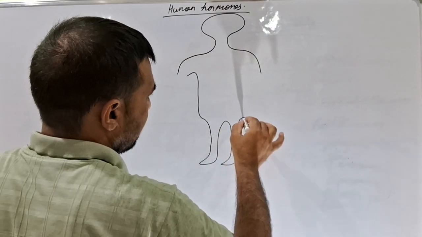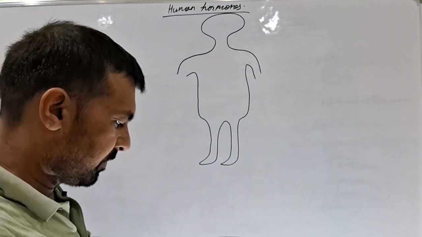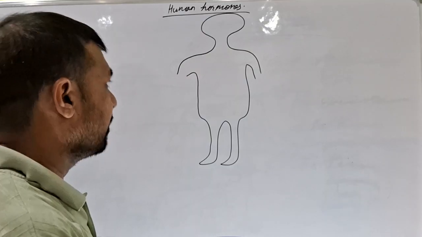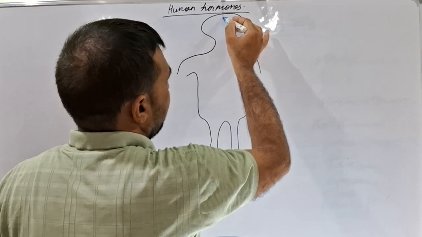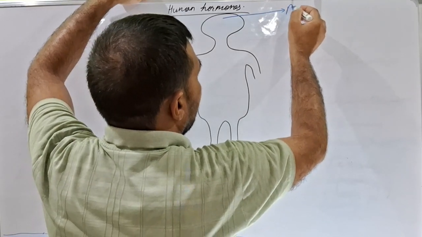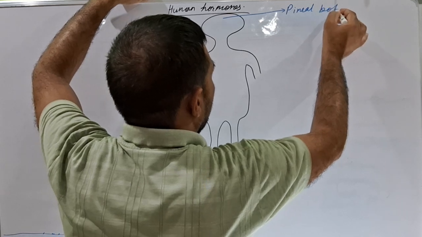Just imagine it is a human being. It is a normal human being. In the human body, very first of all, at the roof of our brain, there is a gland which is known as the pineal body.